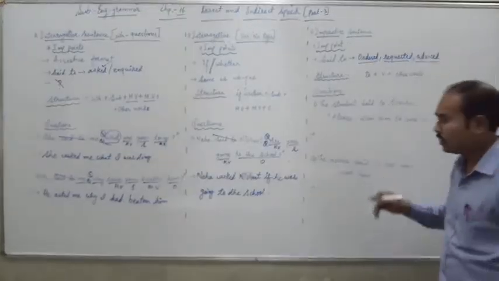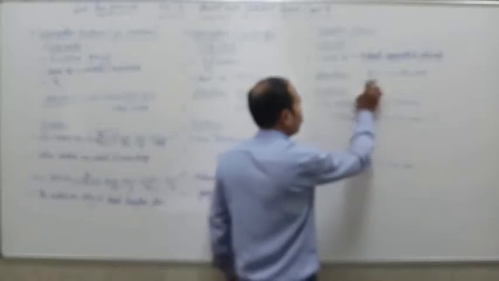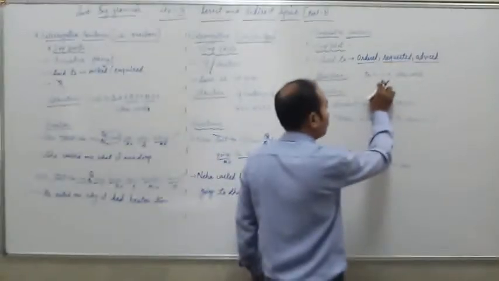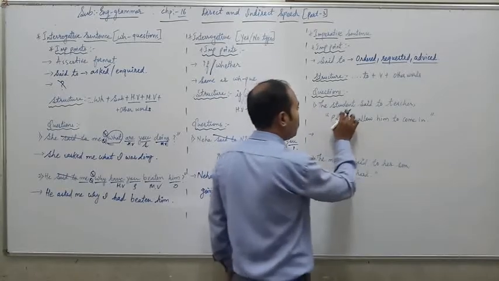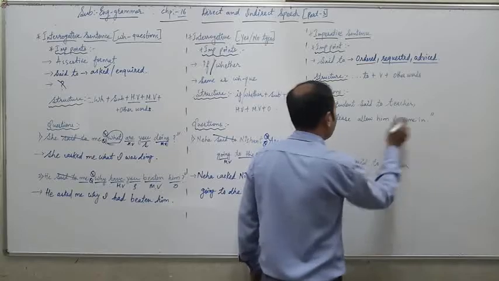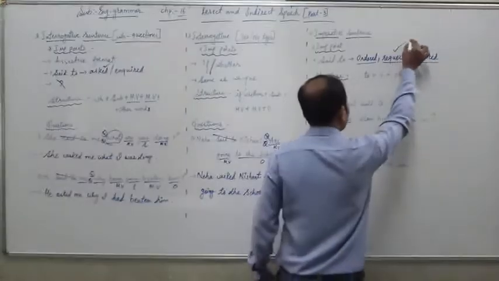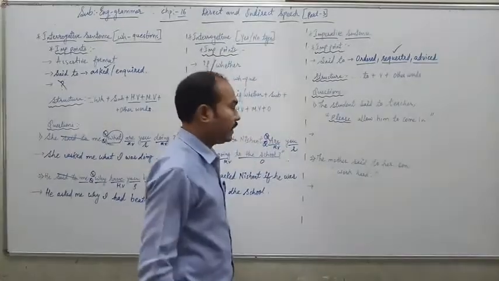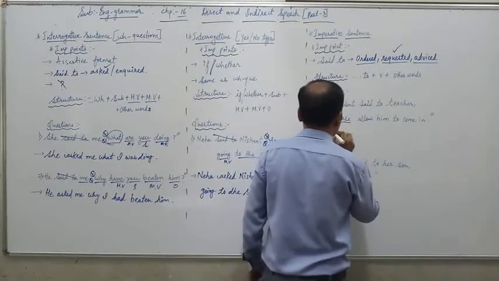So let us do the question. Question number 1. Before that, see the structure: to plus verb plus other words. Now let us do the question. The student said to the teacher, "Please allow him to come in." You can see the word please here, so we have to use requested in this sentence. So we will do the sentence now.